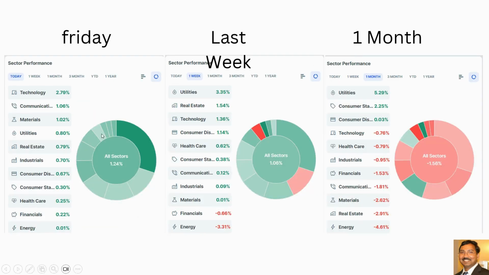Friday sector performance, all sectors are green and technology led by 2.79%. And the last week performance, if you see, utilities led by 3.35% and real estate is 1.54. And one month, if you see, utilities led by 5.29% and consumer staples led by 2.25%.